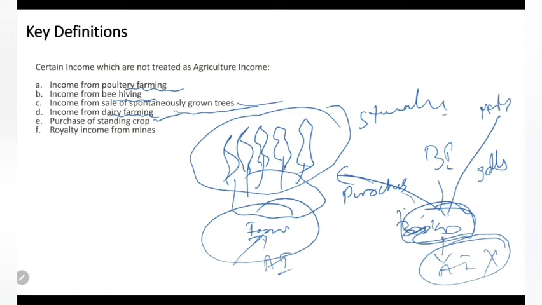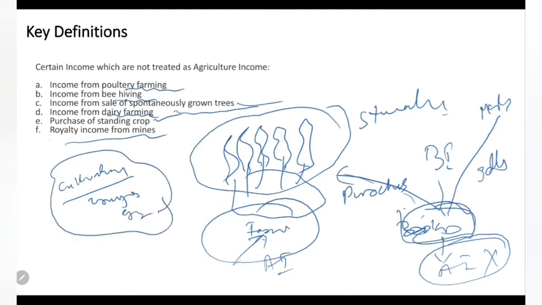Royalty income from mines. You have land, you have given it for mining and then you get royalty income for that. In that case, that is not agriculture income. So only if there is cultivation, crops growing, then it will be considered agriculture income, otherwise it is not. These are all not cases of agriculture income: poultry farming, beehiving, dairy farming, standing crop or mines. Okay guys, hope you are clear what agriculture income is, what it includes, what the preconditions are and what is not agriculture income.